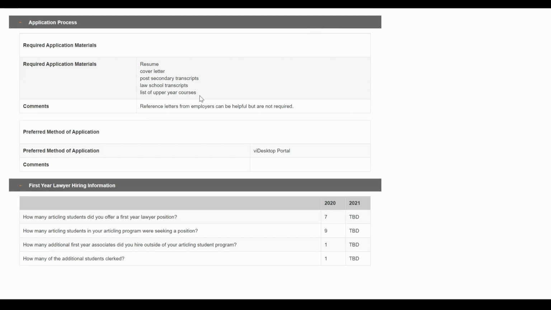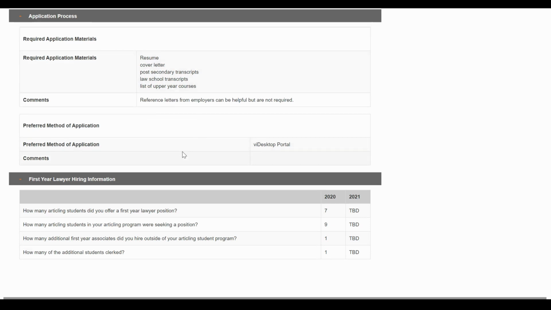But if you are an LLM student and you have just started the LLM program and you have 2 or 3 more terms ahead of you, then you can include a letter that explains that I just started my LLM, but these are the courses that I plan to take, which explain why I'm interested in the areas that I've already indicated in my cover letter. And again, you see that the applications are submitted through the law portal.